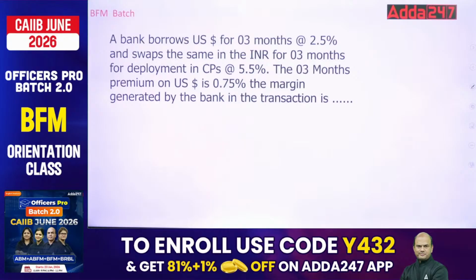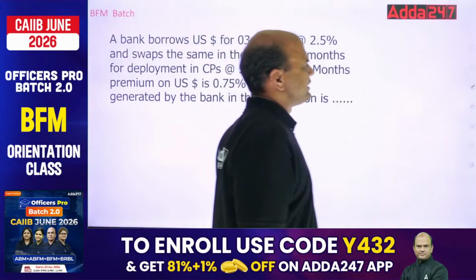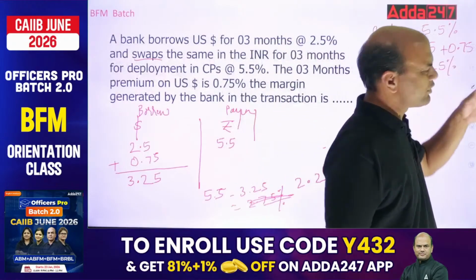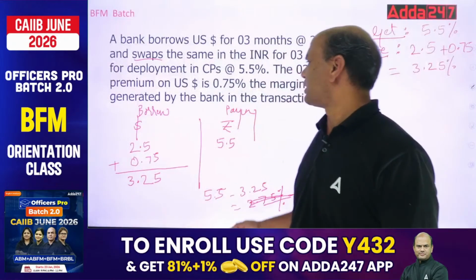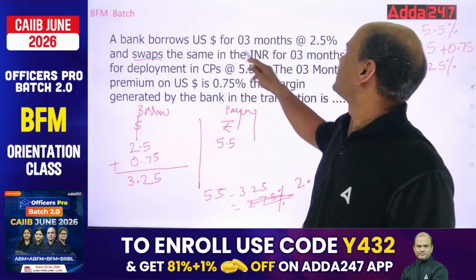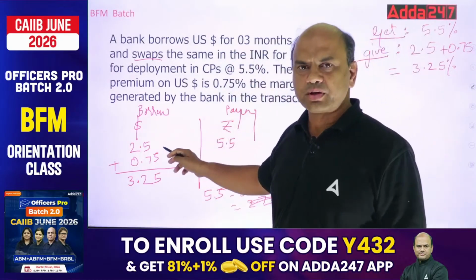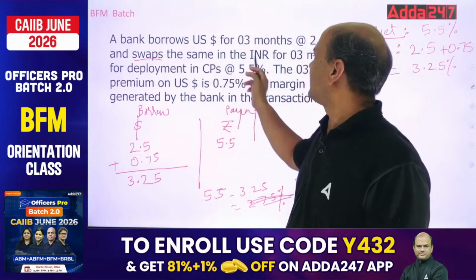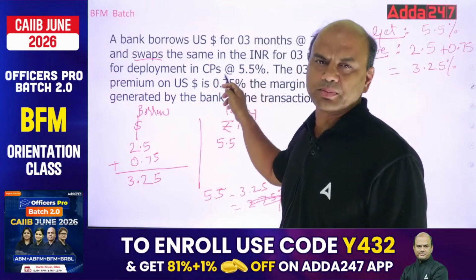That's why BFM becomes tough. Okay, I'll show you. Very simple one. It's not that tough. Okay, it's not at all tough. See, you are buying from one market. Simple rule is you are buying dollars at 2.5%. Okay, and then you are putting that in a CP, commercial paper.